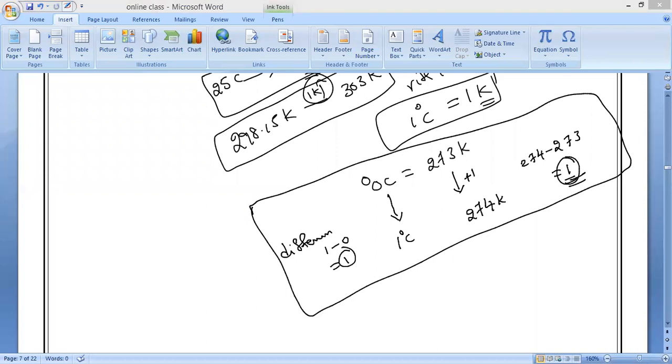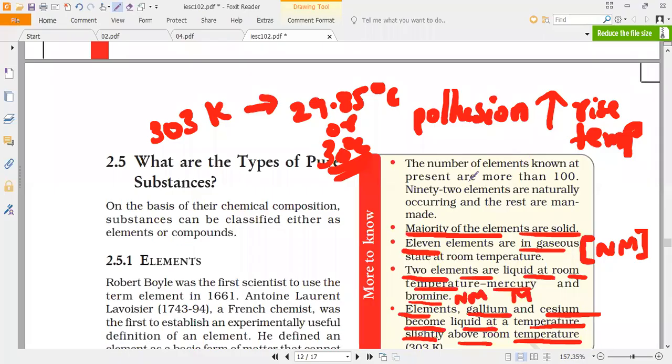Now, in that same book, they have given the number of elements known at present as more than 100. They mentioned just 108, because this book is the 2006 edition and they have not modified it yet. That is why they don't know the exact count. What is the presently known number of elements? 118. We have 118 elements. This is a 2006 book, that is why no change.